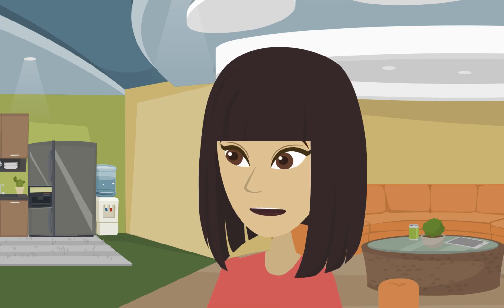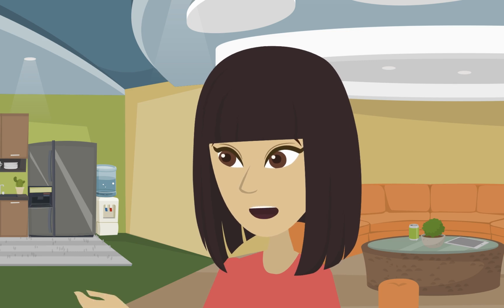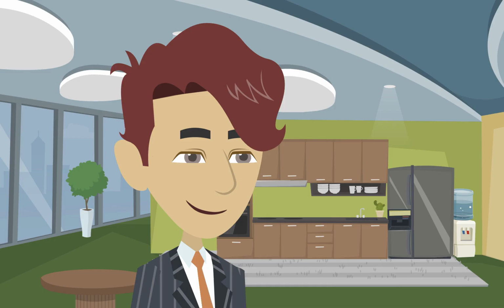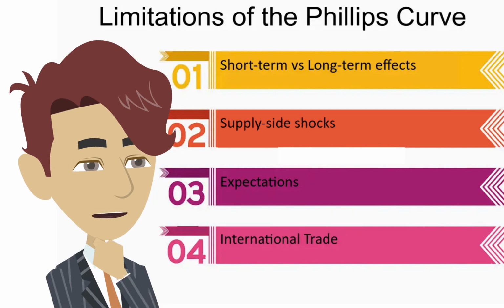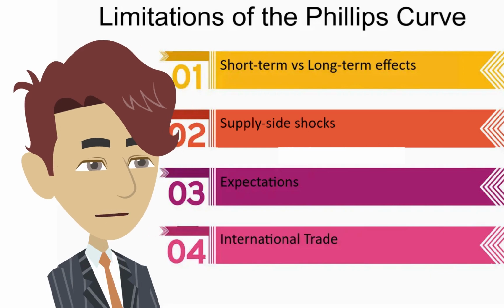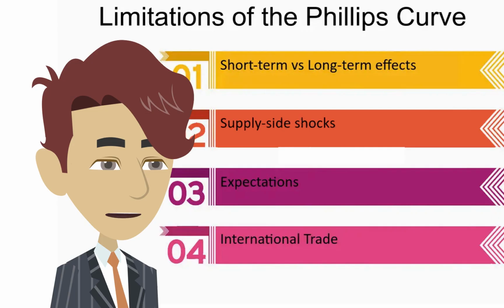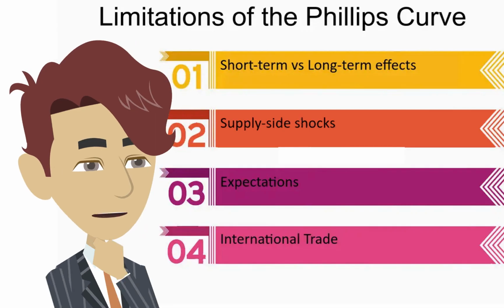Wow, I didn't realize that policymakers had to deal with this kind of trade-off. It sounds like a complex issue. It is, and that's why the Phillips curve remains a controversial topic among economists. But most agree that there is a short-run trade-off between inflation and unemployment.